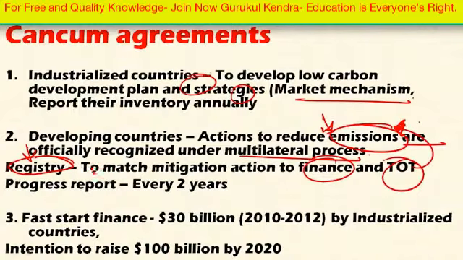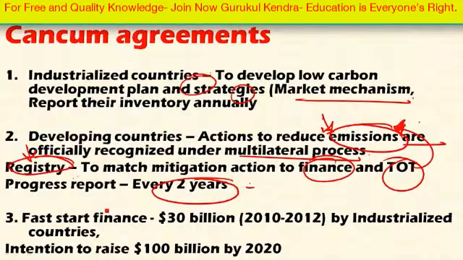So this registry is important because it tracks the progress of developing countries and their efforts to reduce global greenhouse gas emissions, and based on the information present in the registry, various financial and technical assistance will be provided to the developing countries on a priority basis. The decision was also taken to produce a progress report every 2 years related to these events.